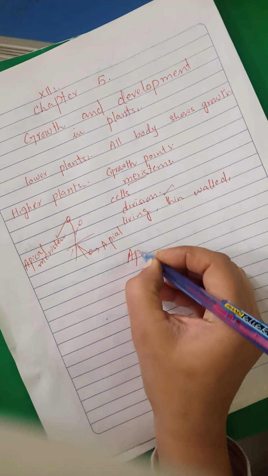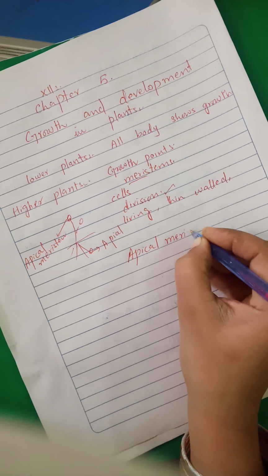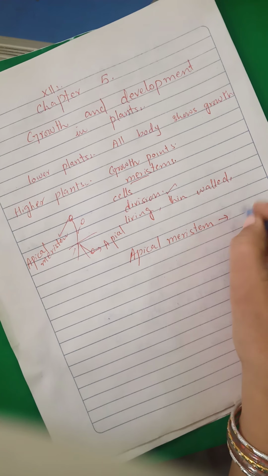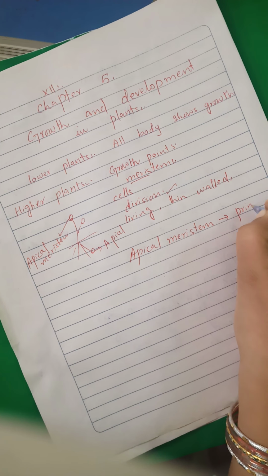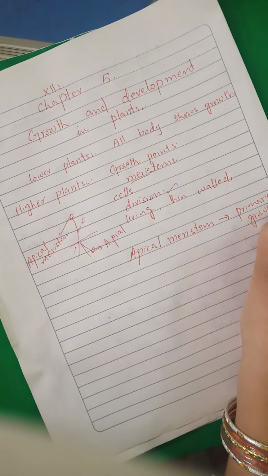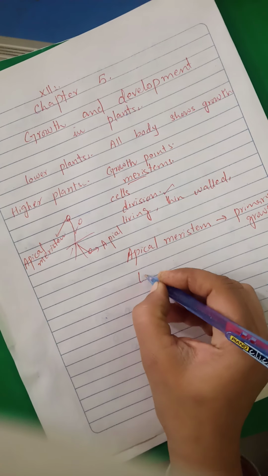Apical meristem is responsible for the primary growth in plant. Okay, apical meristem is responsible for the primary growth of the plant. Now what about the secondary growth? For the secondary growth, there is another type of meristem which is the lateral meristem.